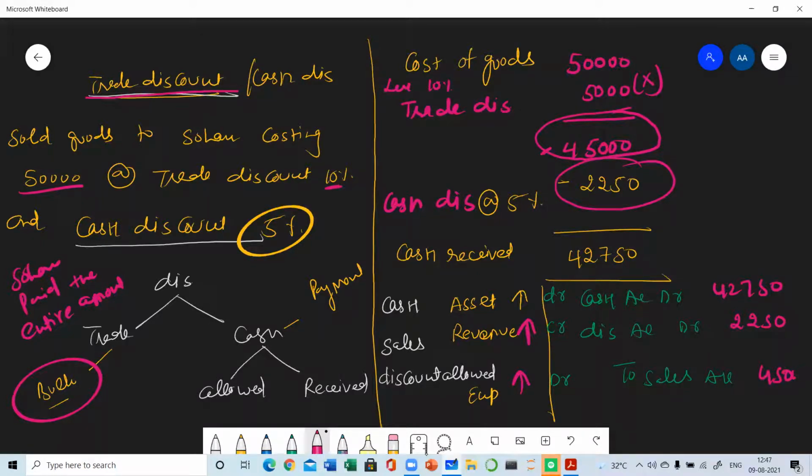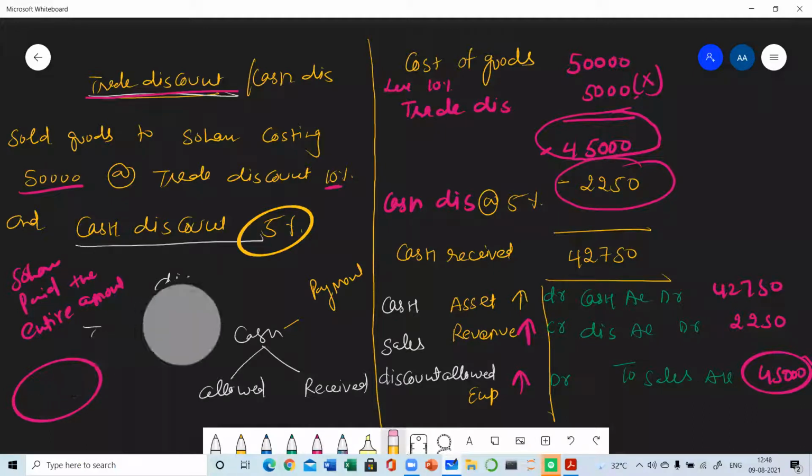So you can see that trade discount we have just subtracted. We have not recorded trade discount anywhere. The discount which is to be recorded is only the cash discount. We have not shown trade discount anywhere in the journal entry. So we have taken the sales after subtracting the trade discount. Clear?